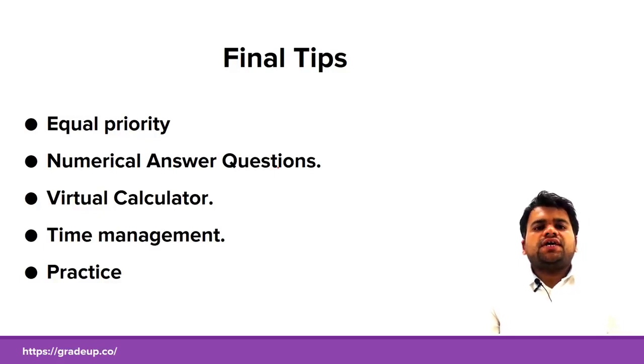First, give equal priority to each subject. I have already told you that the weightage for each subject generally remains constant, from 8 to 9 marks. So it is very important that you give equal priority to each subject. Prepare a proper study plan such that an equal amount of time is devoted to each subject, as the weightage for GATE electronics and communication for each subject generally remains constant.